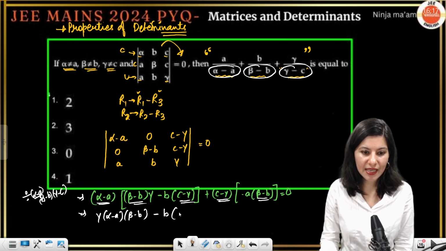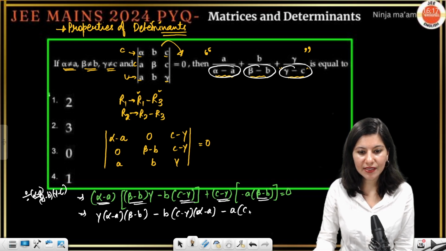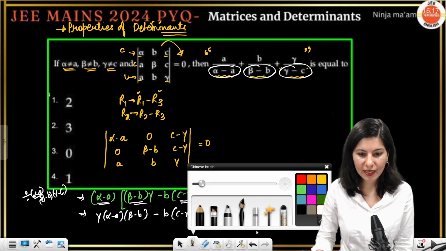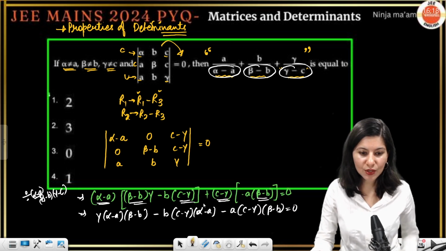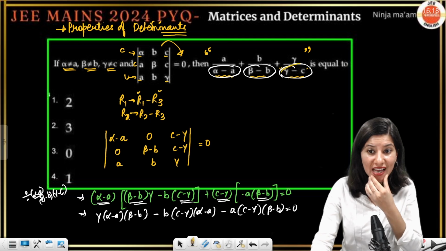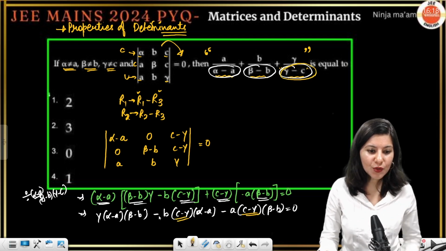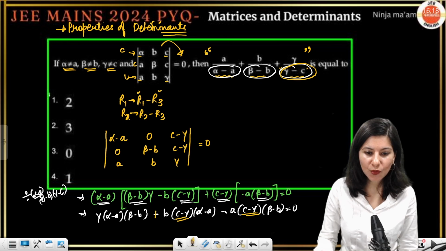B times, this is C minus gamma and alpha minus A, correct? Minus A times C minus gamma and beta minus B, this equals 0, correct? One thing is that I need to make some adjustment, because there is gamma minus C clearly and this is C minus gamma. So why not do one thing, I will apply a plus sign over here and I will reverse the sign over here. This is gamma minus C.